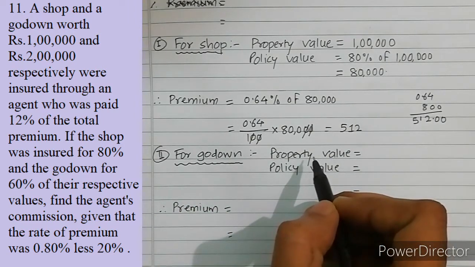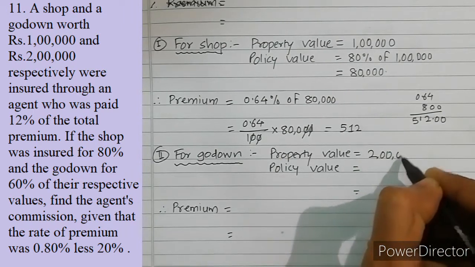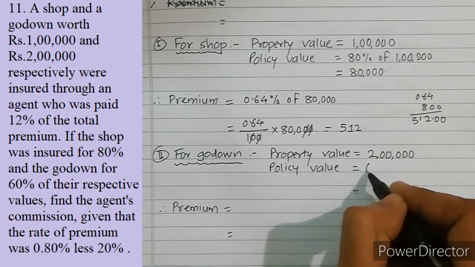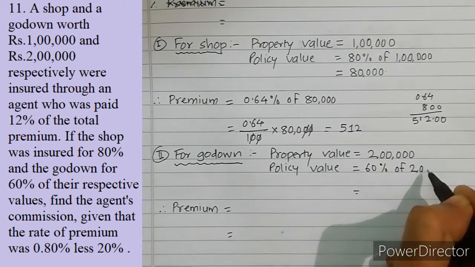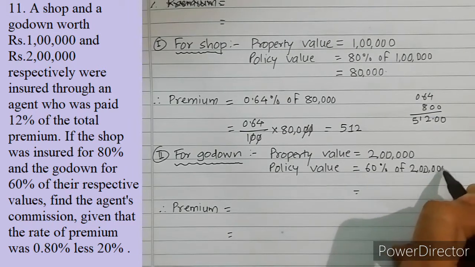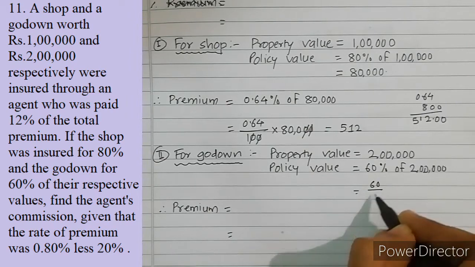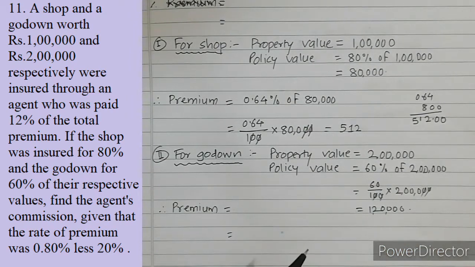Okay, let us calculate the same for the godown. What is the property value of godown? It is 2 lakh. What is the policy value? It is given as 60% of 2 lakh. So it is obviously 1 lakh 20,000.